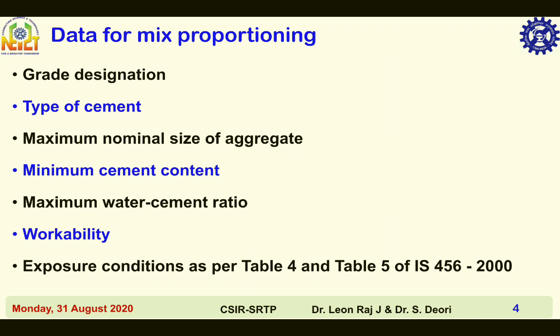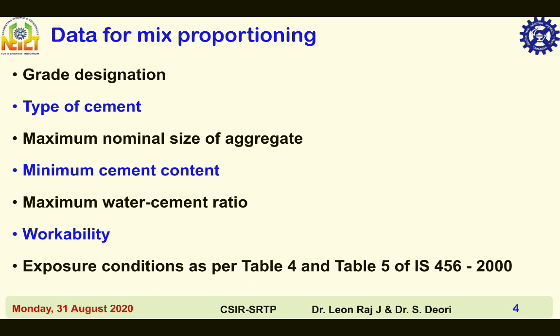Types of cements are ordinary Portland cement, Portland Pozzolana cement, white cement, rapid hardening cement, sulfate resisting cement, Portland slag cement, quick setting cement, super sulfated cement, low heat cement, air entraining cement, hydrophobic cement, masonry cement, oil well cement, ready set cement, very high strength cement, high alumina cement.